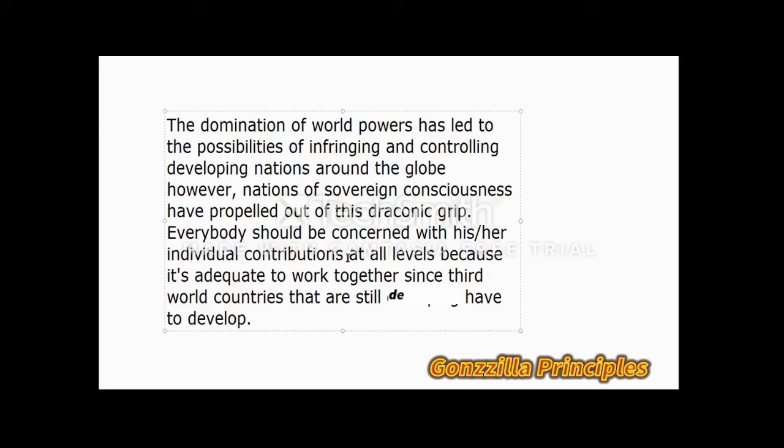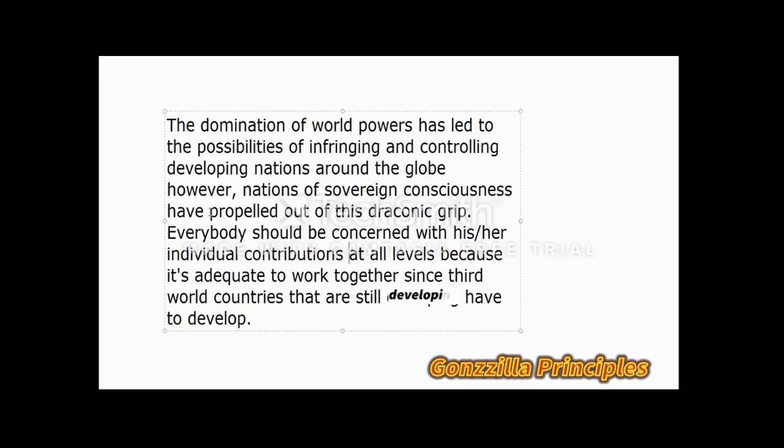Okay, so in a way we've made an enormous correction to this paragraph. The paragraph should definitely sit this way. The domination of world powers has led to the possibilities of infringing and controlling developing nations around the globe. However, nations of sovereign consciousness have, not has, have propelled out of this draconic grave.